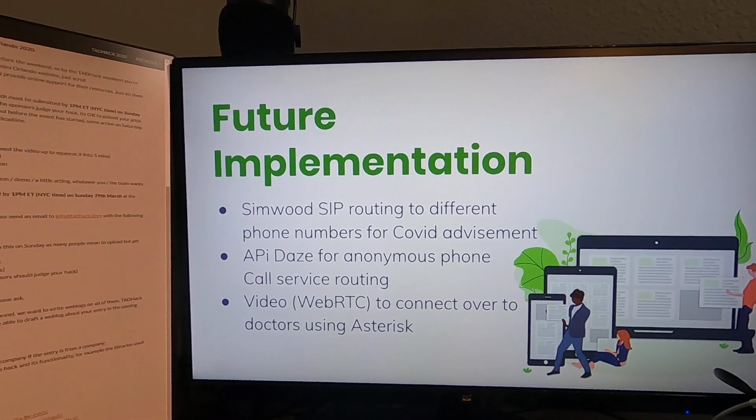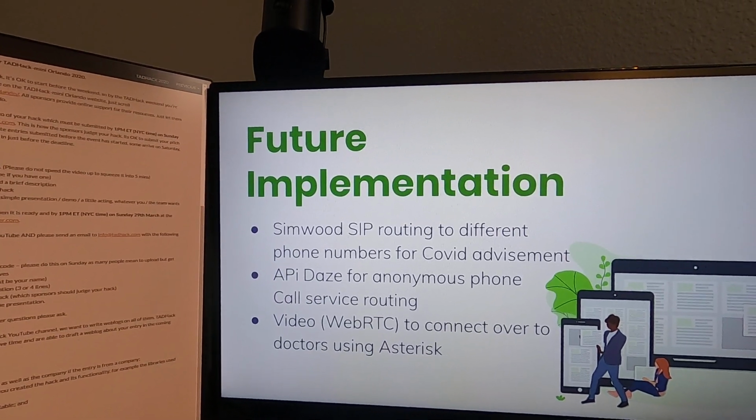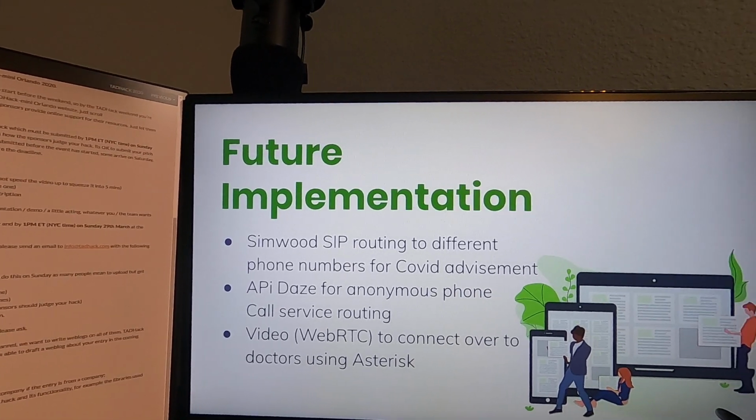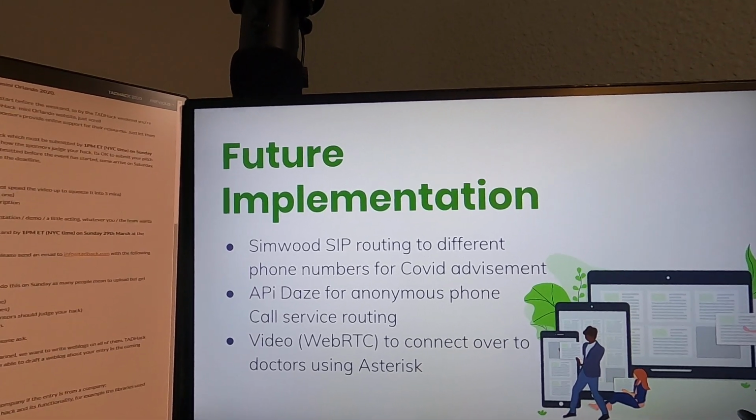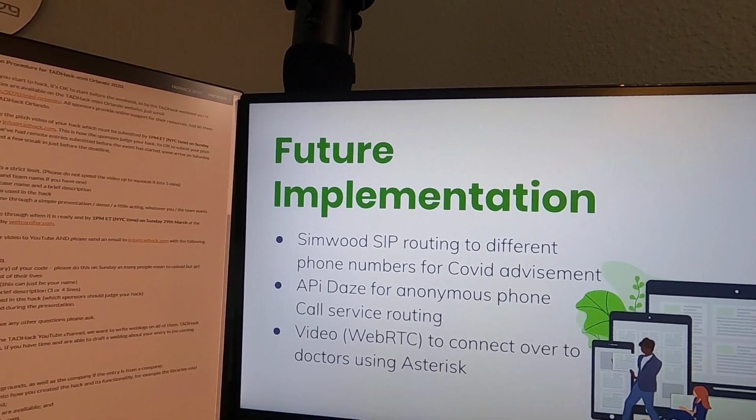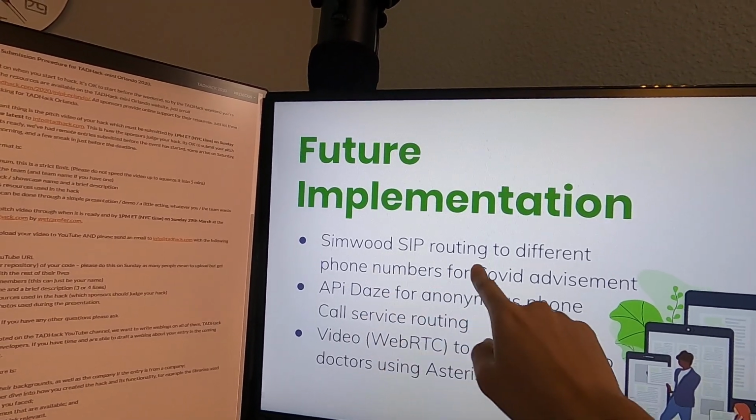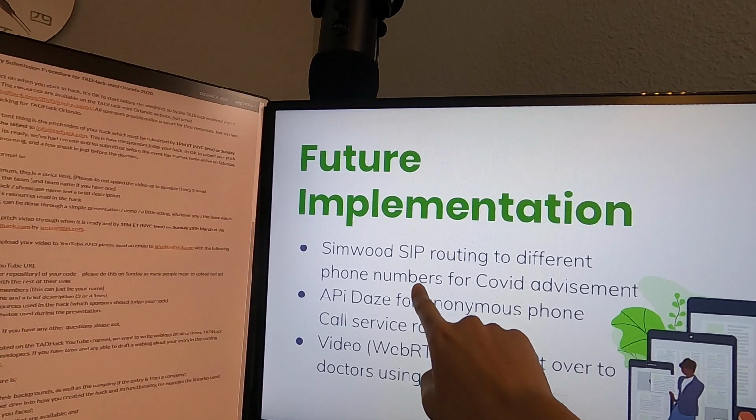So there are future implementations that we've considered for improving this workflow, and that kind of goes into different tools that we could use. Symwood, we can use it for SIP routing as well as for different phone numbers.